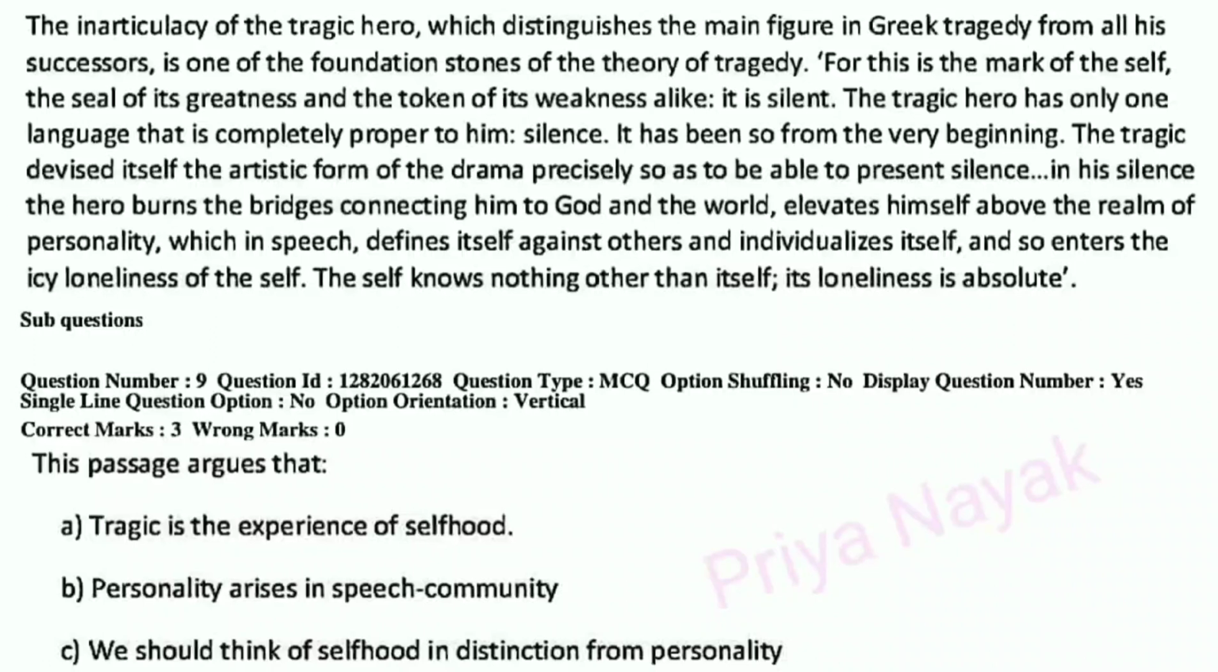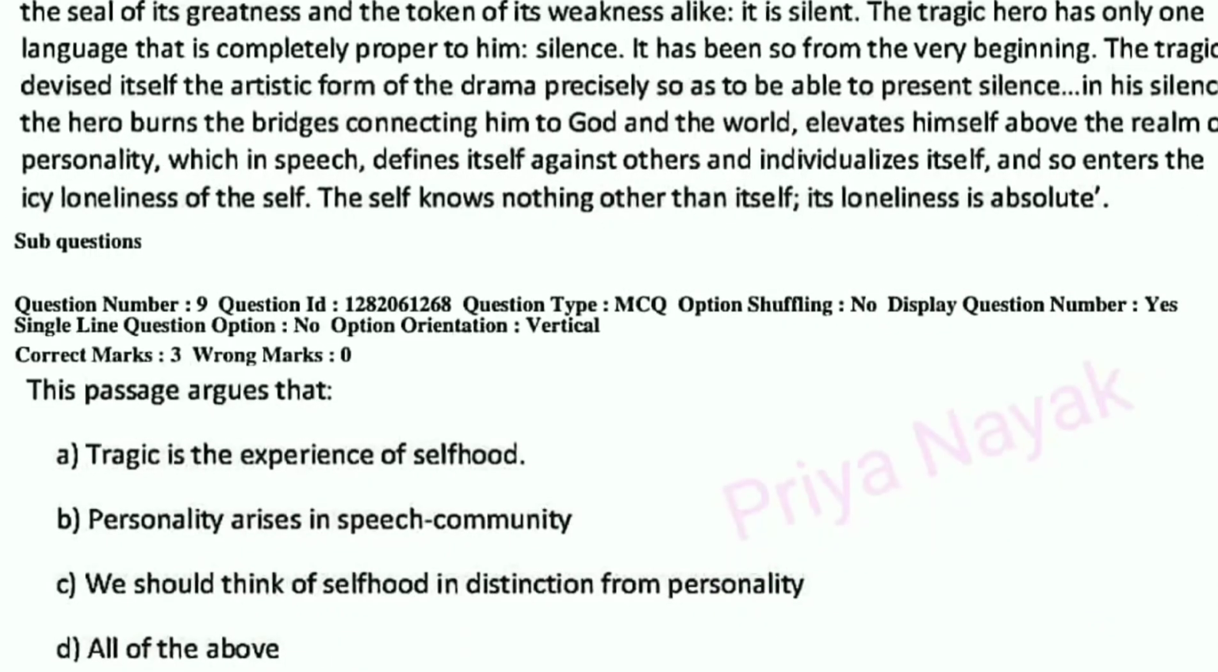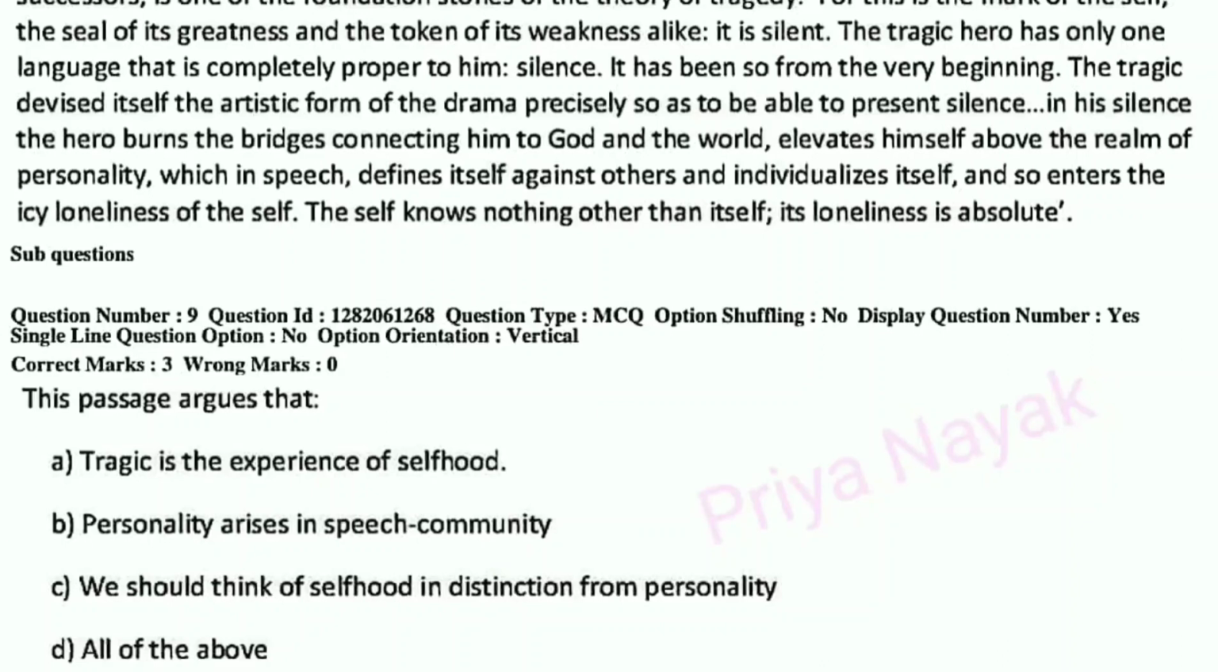Question number 9. The passage argues that A. Tragic is the experience of selfhood. B. Personality arises in a speech community. C. We should think of selfhood in distinction from personality. So we can see all these things are mentioned in the paragraph. So here the right answer is option number D, all of the above.